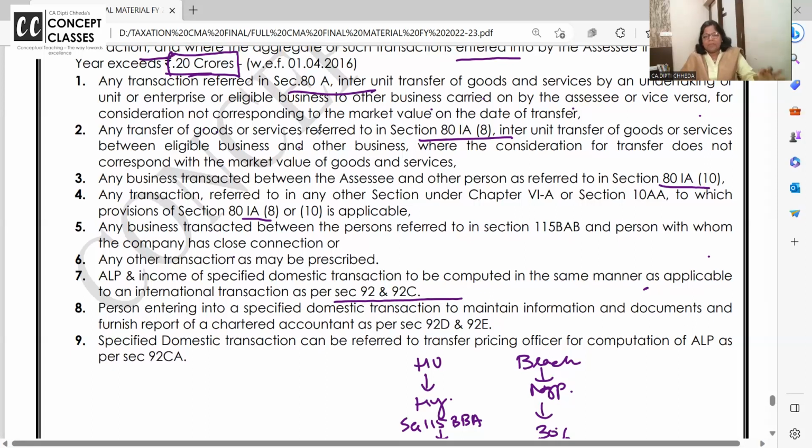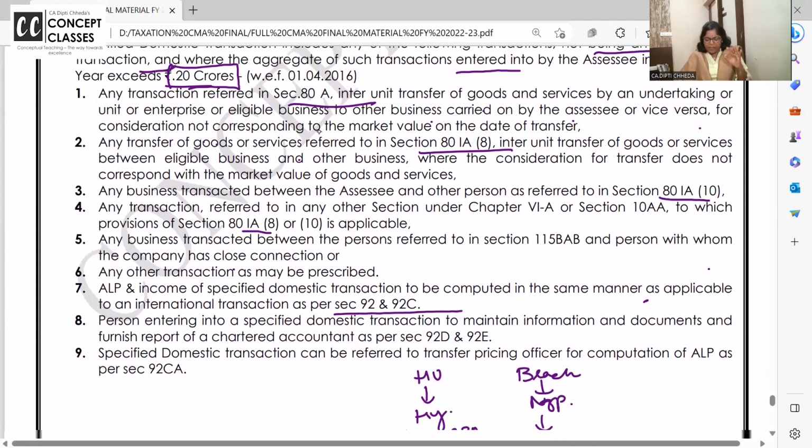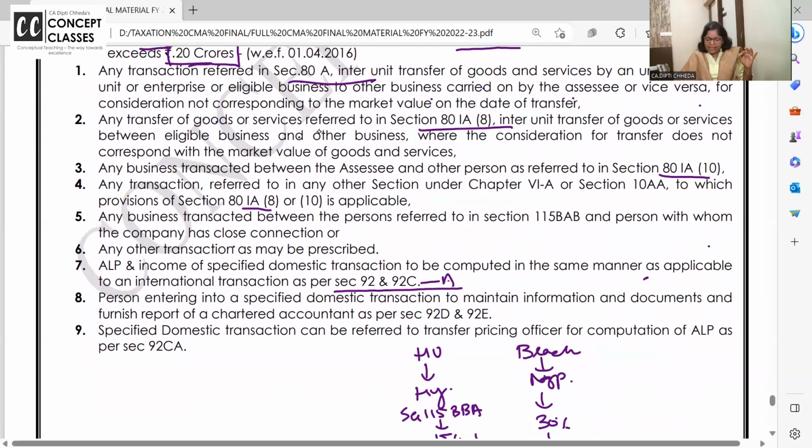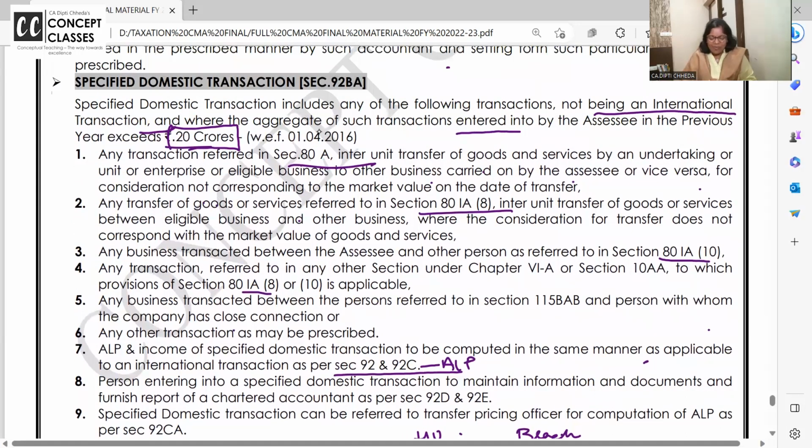अगर एक बार specified domestic transaction में आ गए 20 करोड़ के ऊपर, तो arm's length price 92C, D for document, E for audit, सब applicable हो जाएगा. Specified domestic transactions can be referred to transfer pricing officer for computation of arm's length. That's it. Take a pause and tell me orally, will you be able to remember this?